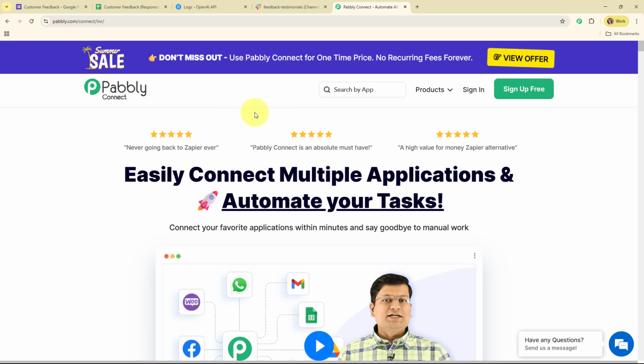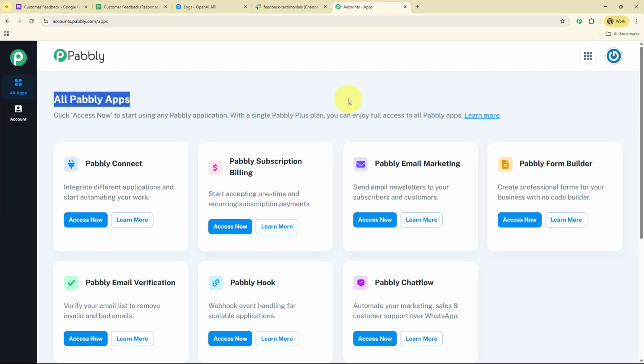So here you can see two options, that are sign in and sign up free. If you're a new user, click on sign up free and get free 100 tasks every month to explore the software. And if you're an existing user, click on sign in. Here I'm an existing user, so I'm clicking on sign in. Now after signing in, here you can see all Pabbly apps window where you can see all the applications of Pabbly. Here to integrate my applications, I'm going to use Pabbly Connect.